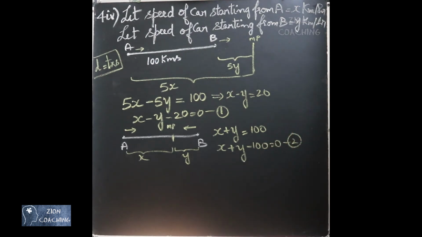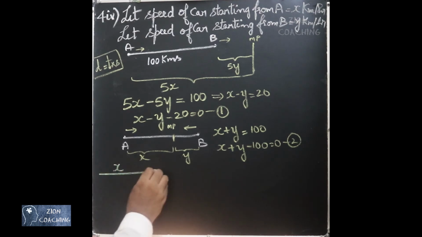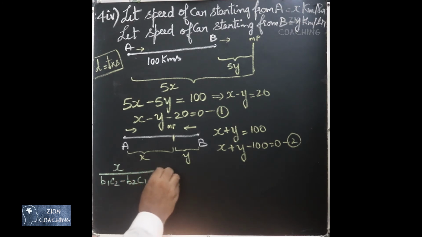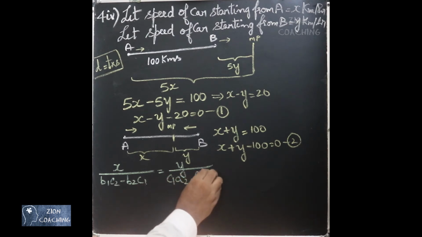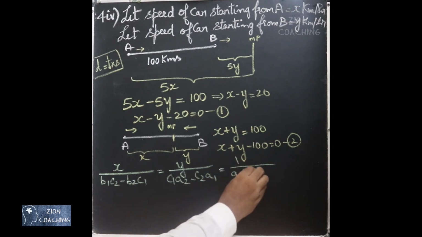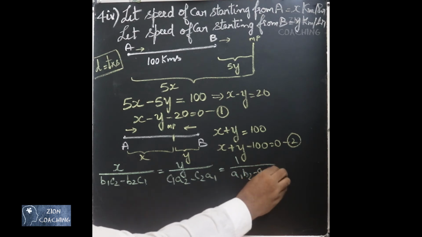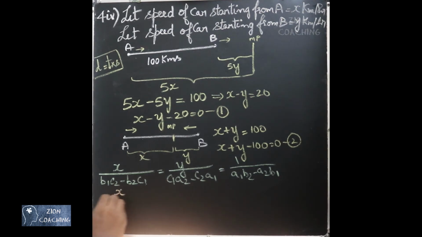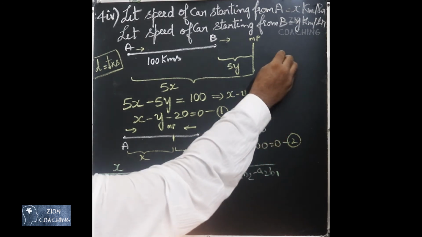Now we are going to solve both the equations using the cross multiplication method and find the speed of both the cars. We have x by b1 c2 minus b2 c1 equal to y by c1 a2 minus c2 a1 equal to 1 by a1 b2 minus a2 b1. Substituting the values, when you see both the equations, I will write the values for you.